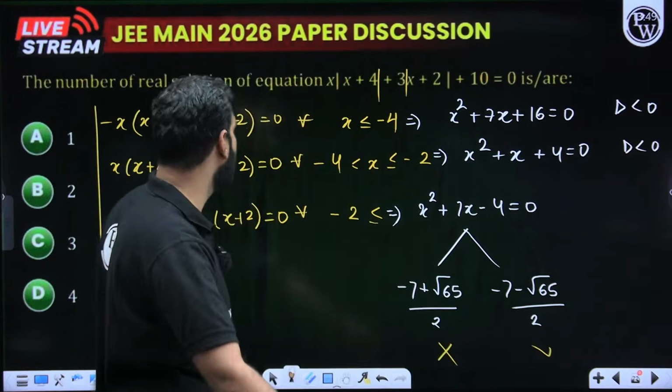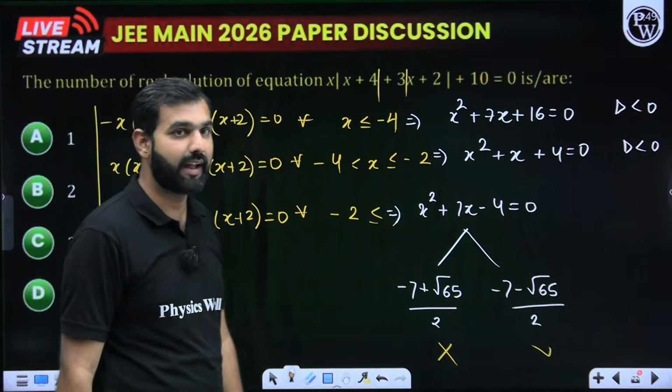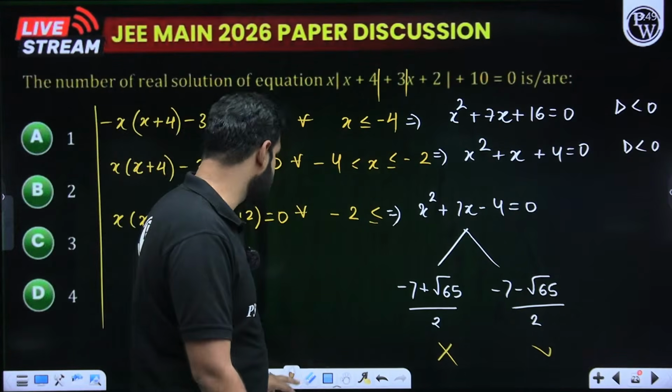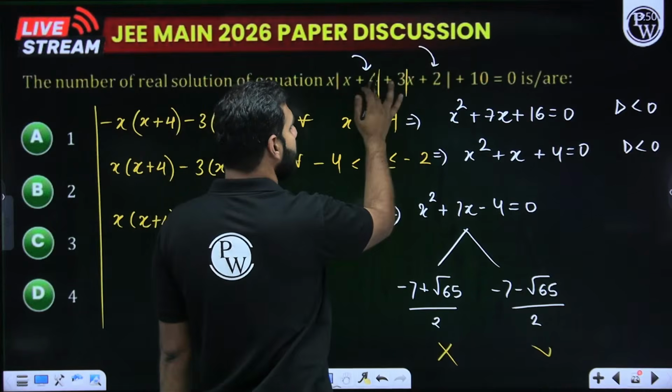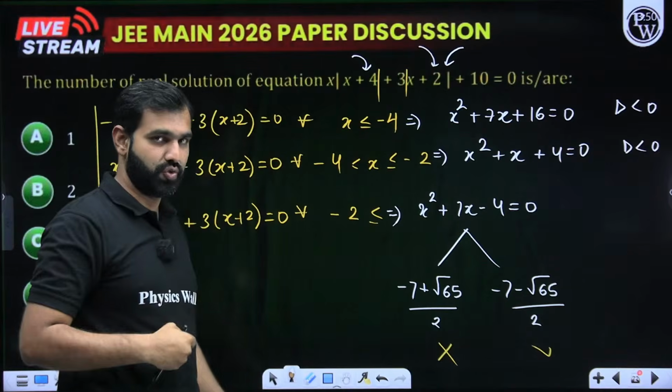So how do we solve this particular question? Somebody is saying option C. Okay, Karan, let's verify that answer. What I'll simply say is, I'll split it into three sections. Which three sections here, students? I'll say x is less than -4, then x is between -4 and -2, and then x is greater than -2. So three definitions will come into picture.